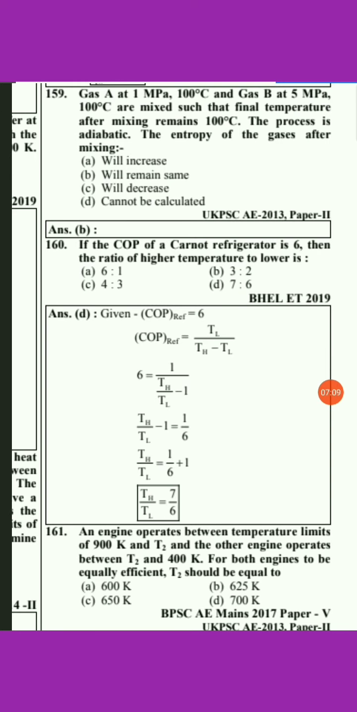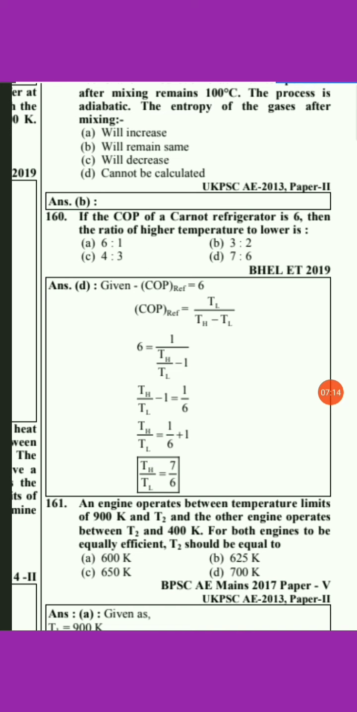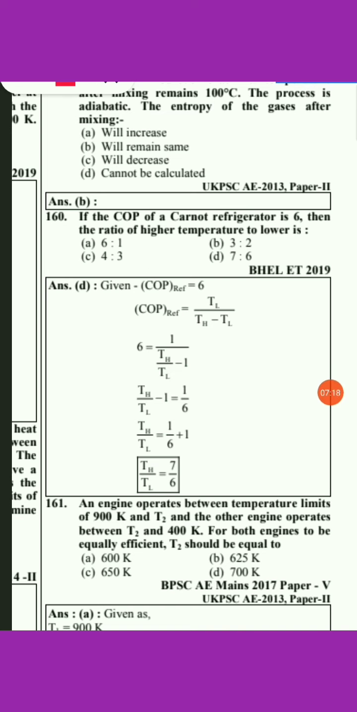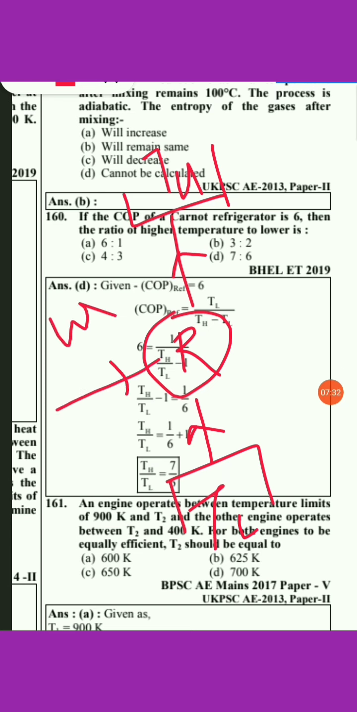Then the last question for today is: if the COP of a Carnot refrigerator is 6, then the ratio of higher temperature to lower temperature is. First of all I will draw a diagram for the Carnot refrigerator. Suppose there is a lower side temperature, which I am considering as TL, and this is the higher side temperature TH, and W is the work done. So the COP of a Carnot refrigerator can be written as TL upon (TH minus TL).